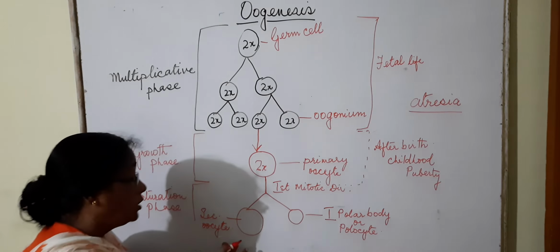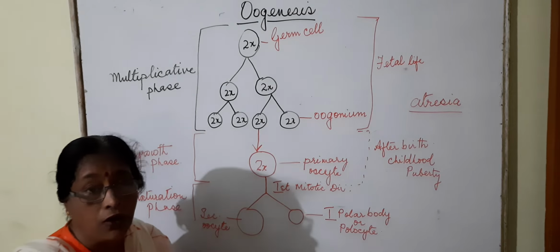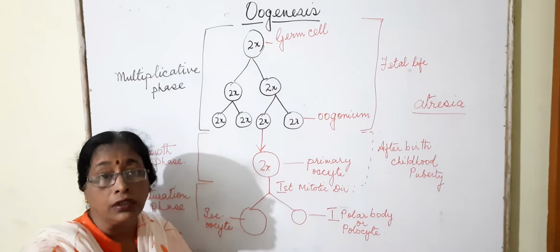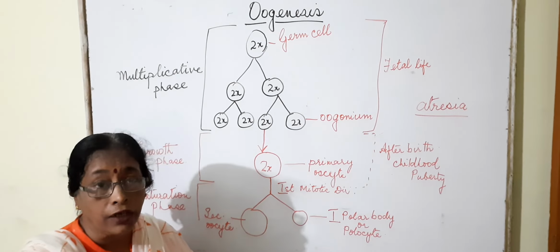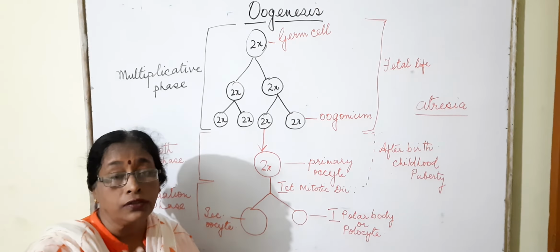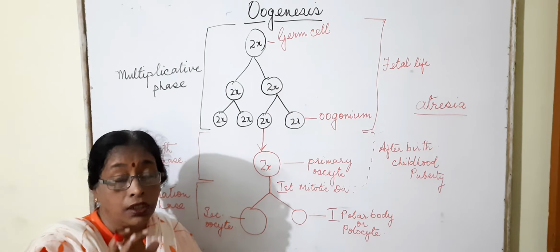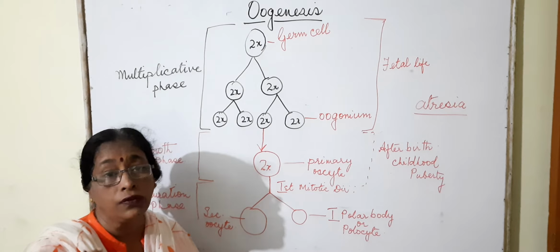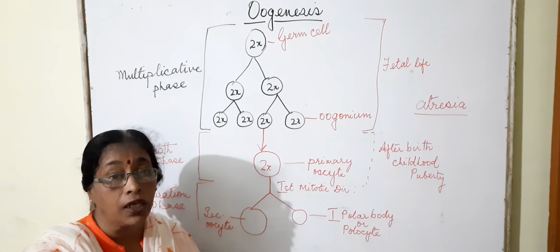Now the Graafian follicle is formed. The tertiary follicle changes into Graafian follicle, and the antrum, the liquid filled area, enlarges.